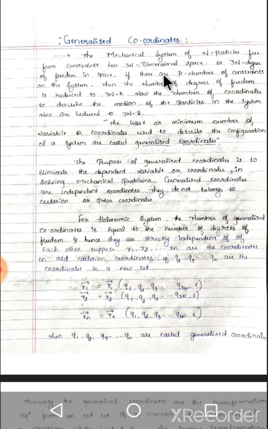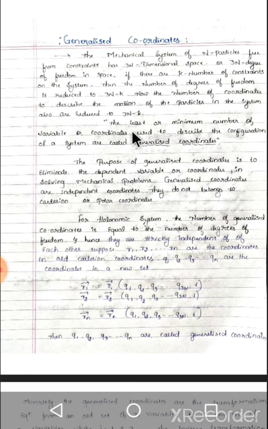If there are k number of constraints on the system, then the number of degrees of freedom is reduced to 3n minus k. Now the number of coordinates to describe the motion of the particles in the system is also reduced to 3n minus k.